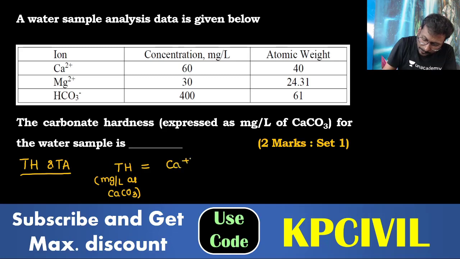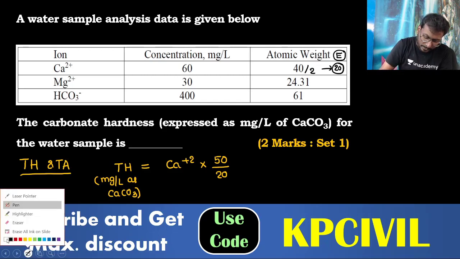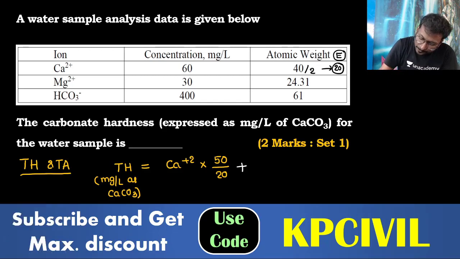Ca+2 into 50 by 20, because the equivalent weight is 20. The atomic weight given is 40, so 40 by 2, 20, is the equivalent weight. Plus magnesium, Mg+2 into 50 by